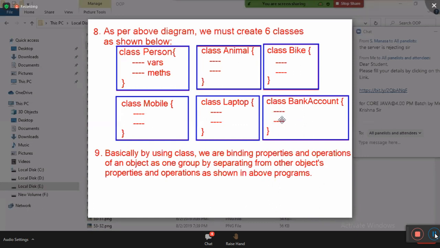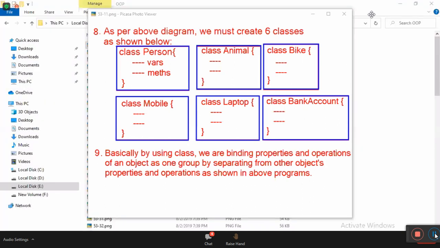Now there is an important point, listen carefully, last point, listen carefully. By creating this class, by declaring variables and methods here, we are completely separating one object's variables and methods from another object's variables and methods. So by using class, come on, say yes or no. By using class, what are you doing? You are clearly separating one object's properties and behaviors from other objects' properties and behaviors.